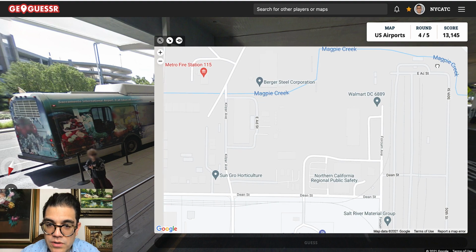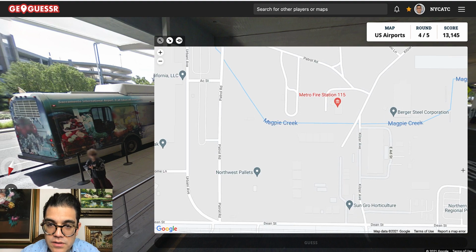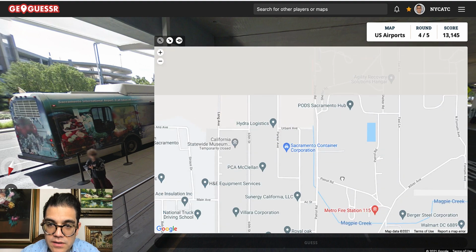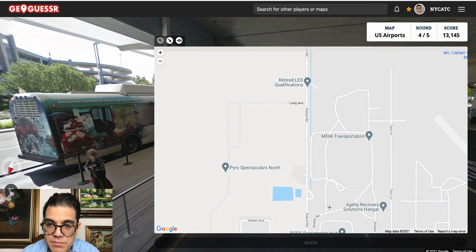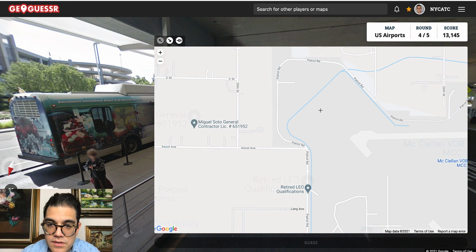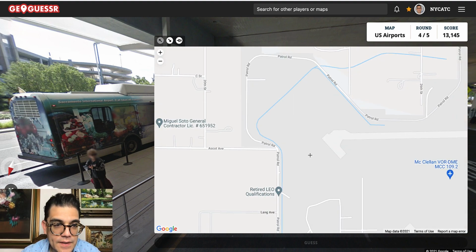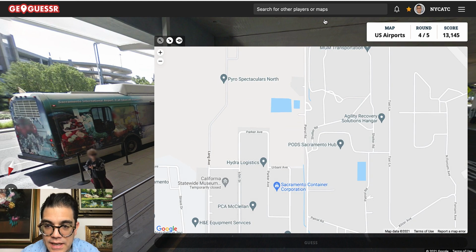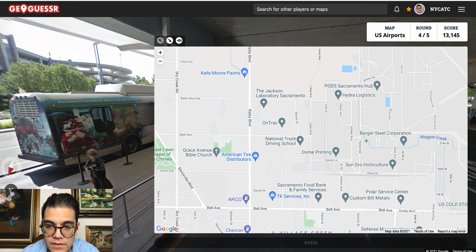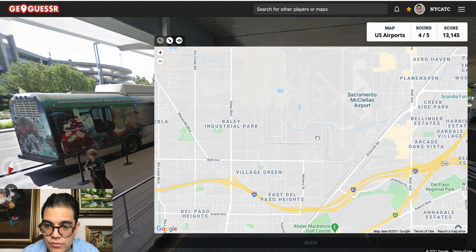Just looking on the border of the airport to see if there's anything that would resemble something that looks like there'd be an airline terminal there. And I'm not seeing anything here. Huh. This is a tough one.